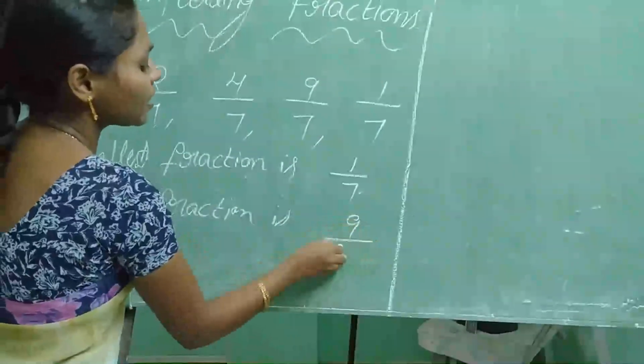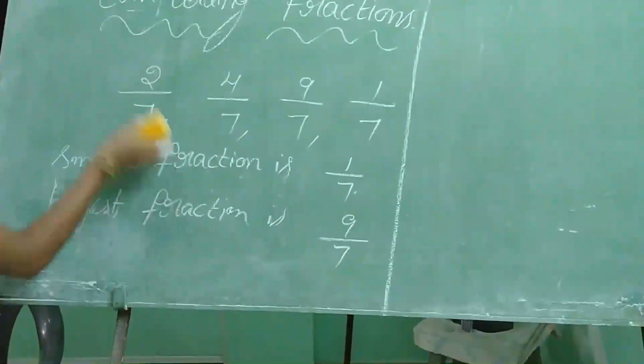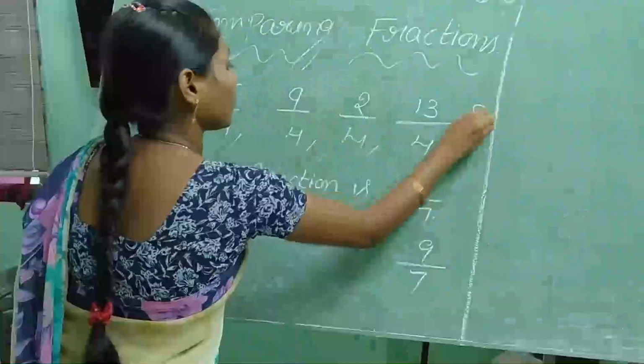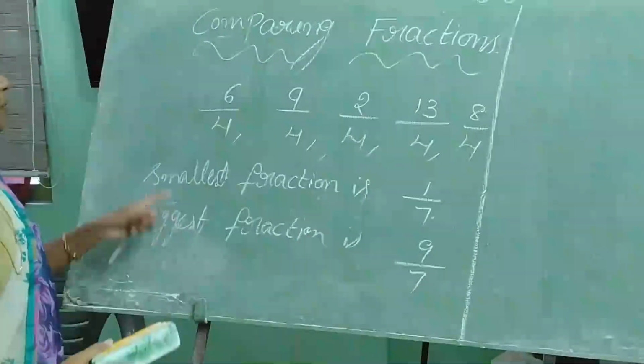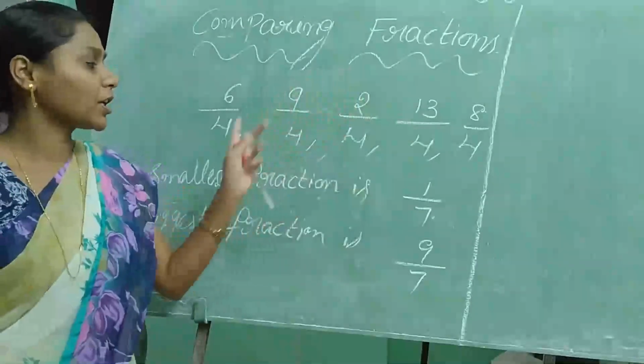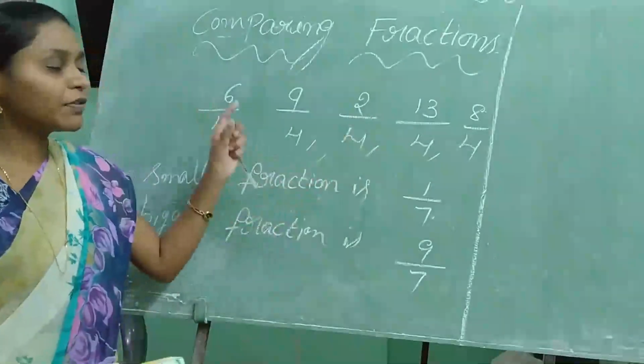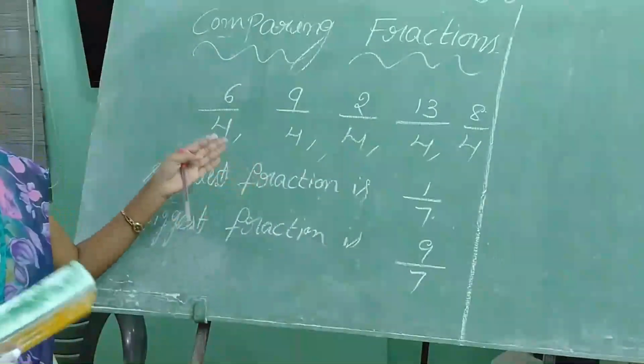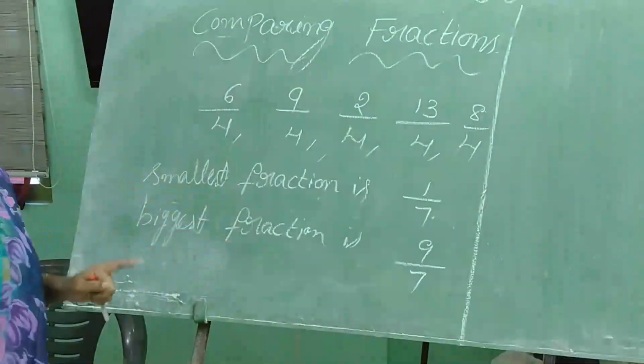What is it? 9 by 7. Shall we take another example? Once you observe here, if you are comparing fractions, see the denominators. Here denominators are same. If the denominators are same, it will be very easy to find out which is the smallest, which is the biggest.